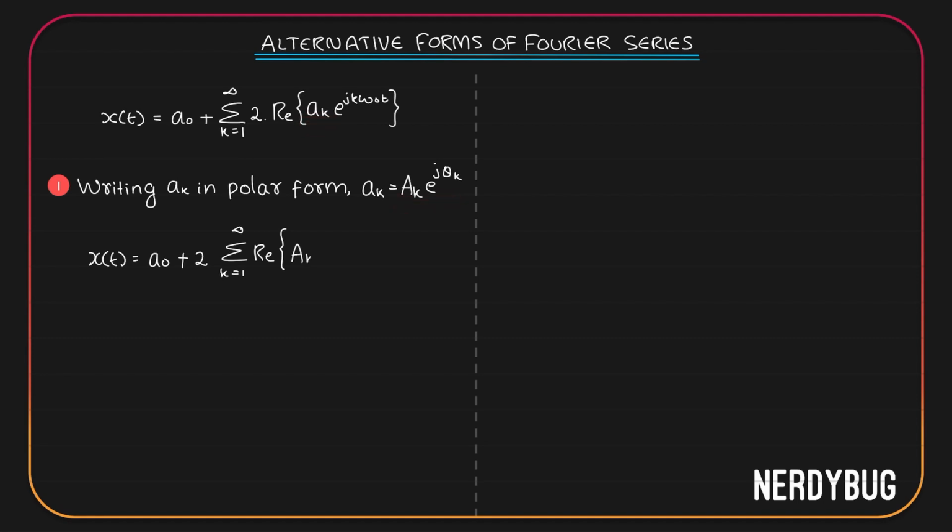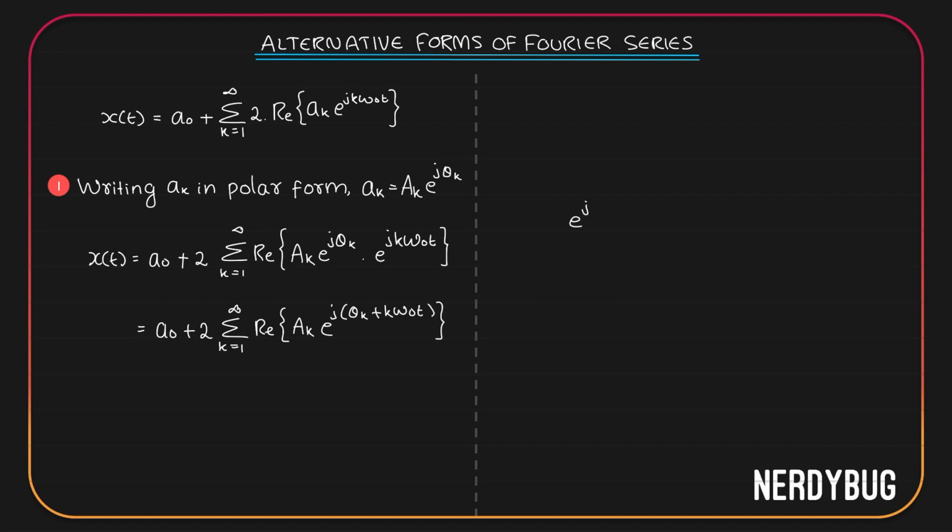So capital Ak e raised to j theta k multiplied by e raised to j k omega naught t. We can add the exponents. So this becomes a0 plus 2 summation from k equals 1 to infinity, real part of Ak e raised to j theta k plus k omega naught t.